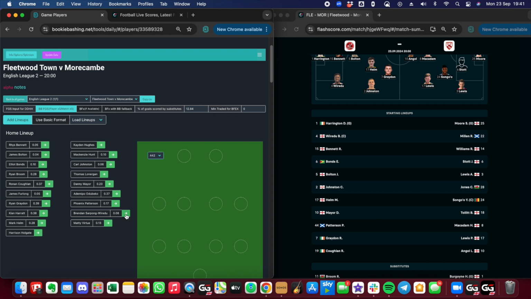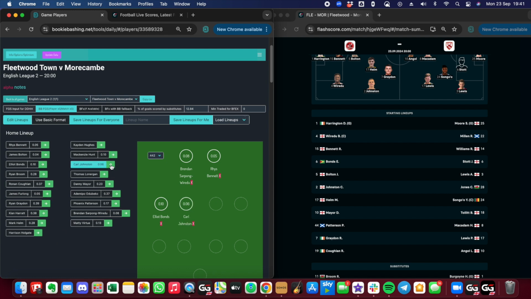Wiredu. He was the most complicated one, of course. Brendan Sarpong Wiredu. Bennett and Bonds. They're all in alphabetical order. Johnston. Helm and Mayer. Now these are sort of appearing at random here. I mean, these guys are probably defenders and I'm putting them in at the back. If I'd started from the bottom, actually, I would have solved that problem. So Coughlin, Graydon. It doesn't really matter how they appear in here yet.